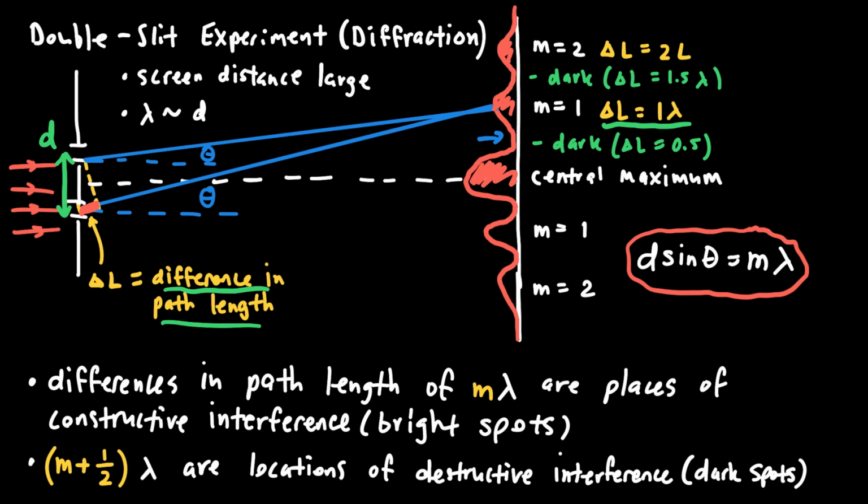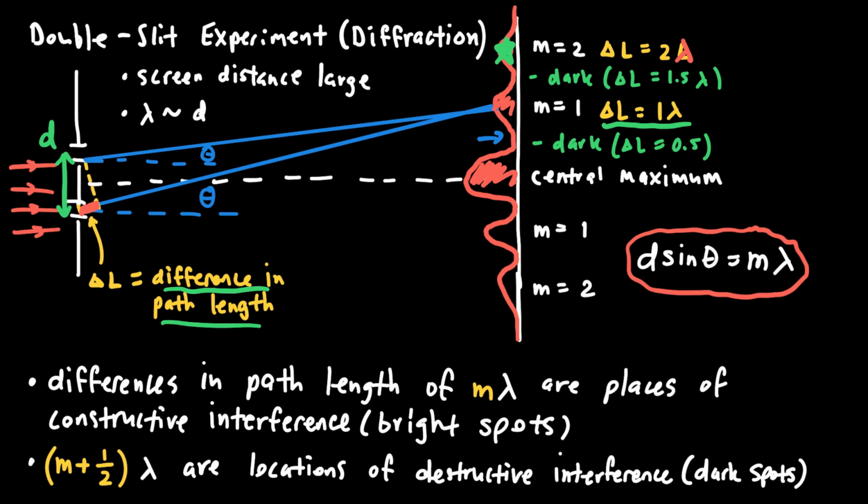And they're going to be in phase because the difference in the path length is exactly equal to one wavelength. Now, higher up on the screen, there's going to be another location where the difference in the path length is exactly equal to 2 times the wavelength. And so I suppose here this should say 2 lambda, not 2L.